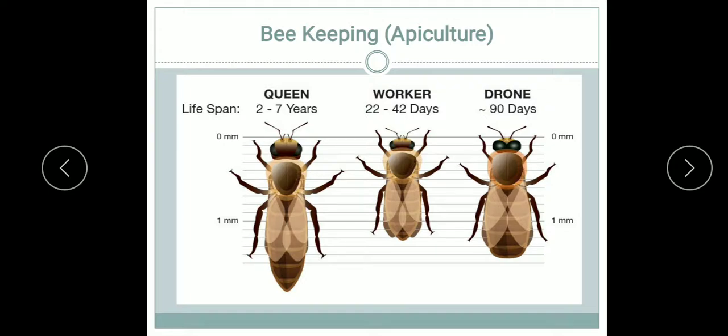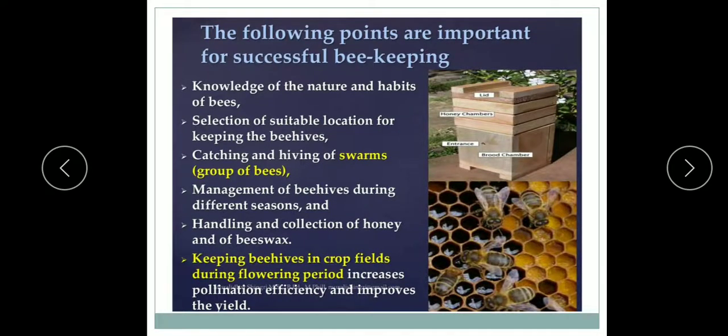So understood children, these are the colony members: queen, worker and drone. Now these are the points important for successful beekeeping: knowledge of nature and habits of bees, selection of suitable location for keeping the beehives, catching and hiving of swarms, which is a group of bees, management of beehives during different seasons, and handling and collection of honey and of beeswax.